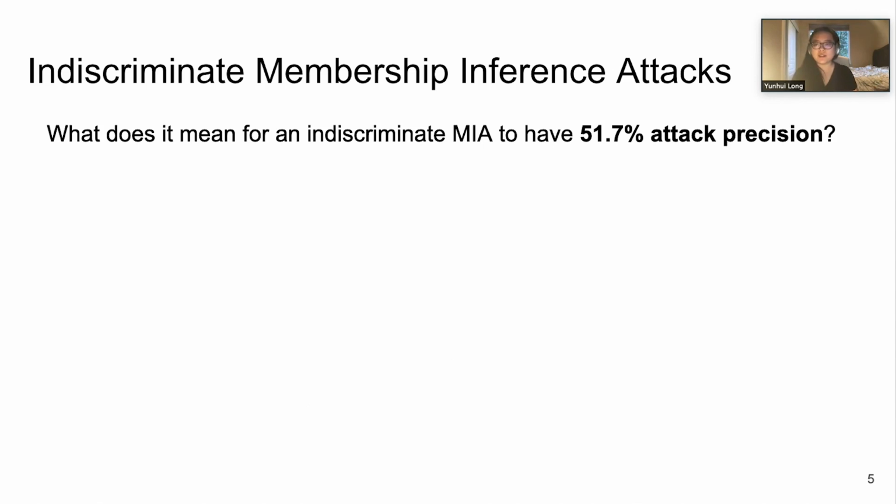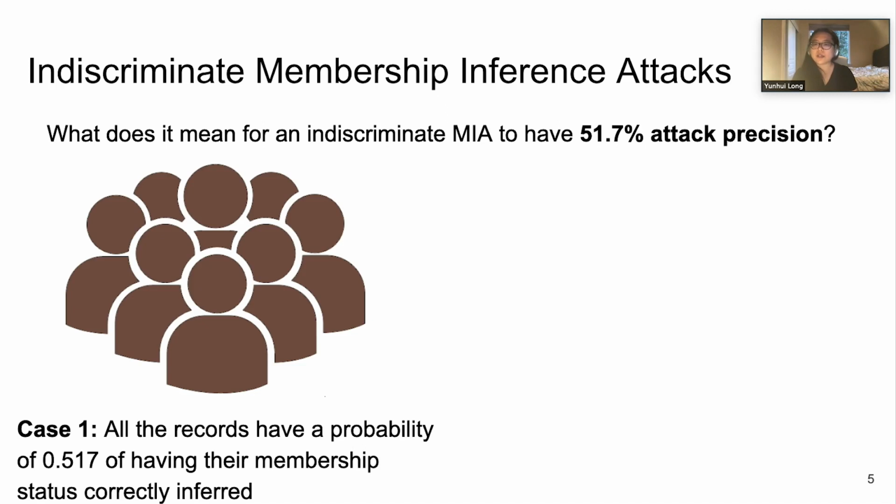However, precision of indiscriminate attacks does not always give a complete picture of the privacy risk, especially when the attack precision is low. For example, suppose an indiscriminate attack achieves 51.7% precision on a population. What does this mean in terms of privacy risk? Actually, there could be two possible explanations. In the first case, all the records have a probability of 0.517 of having their membership status correctly inferred. This indicates a relatively low privacy risk because the attacker does not gain much advantage over random guessing.